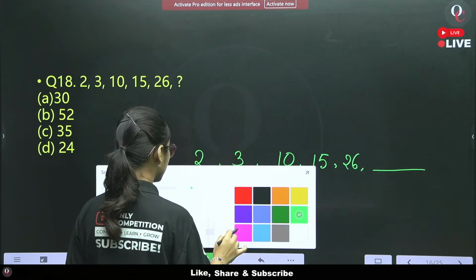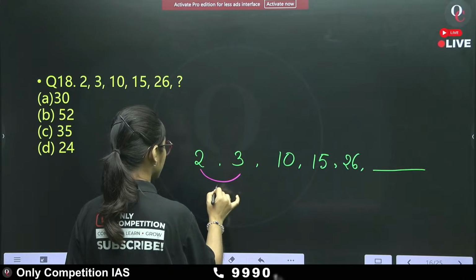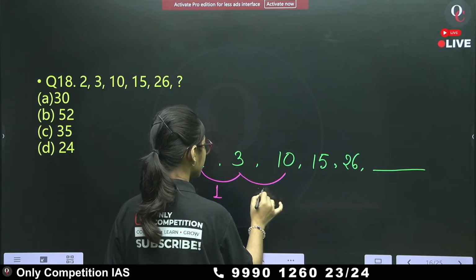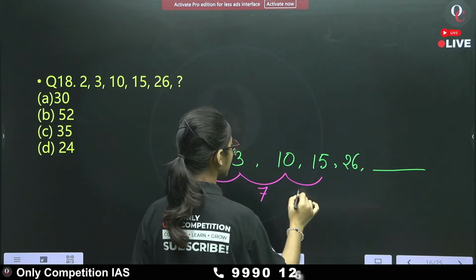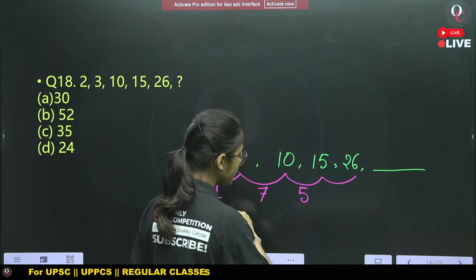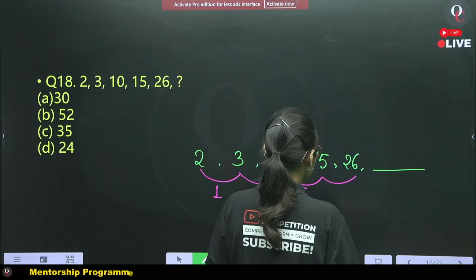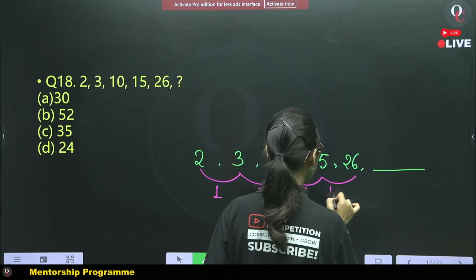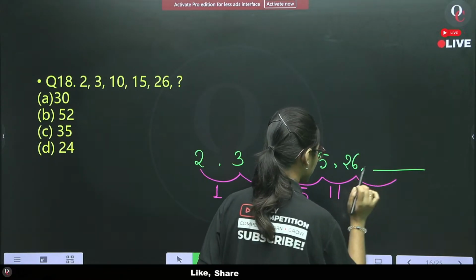What will be the difference between these two terms? 1, these two terms it is 7, these two terms it is 5, again these two terms it is 11. Then what will be here?